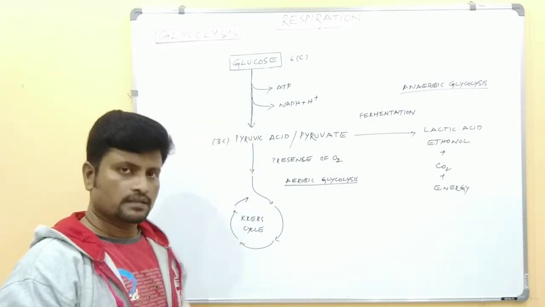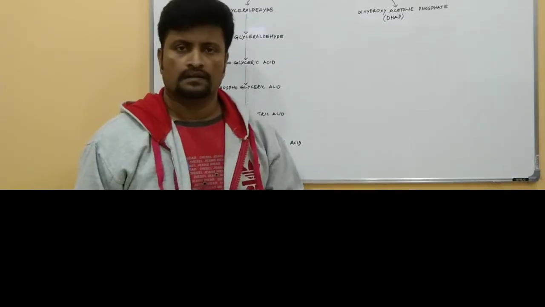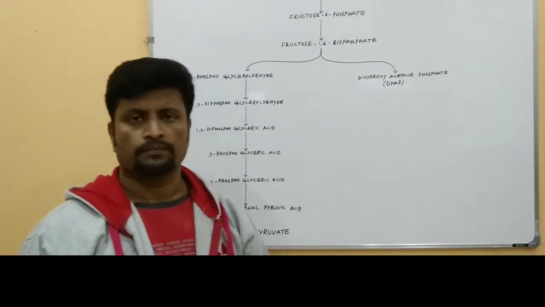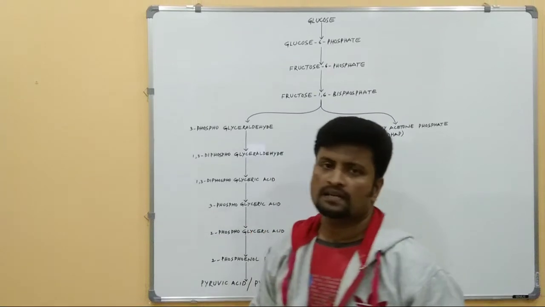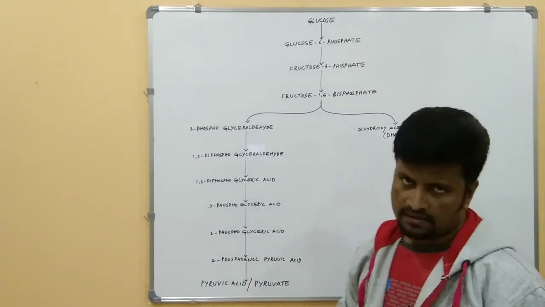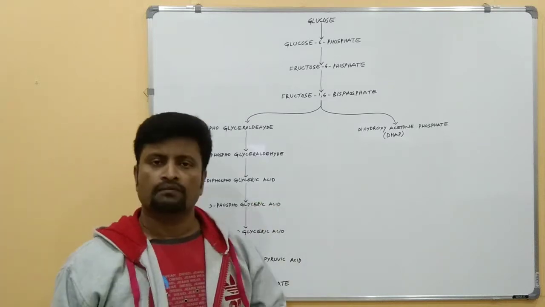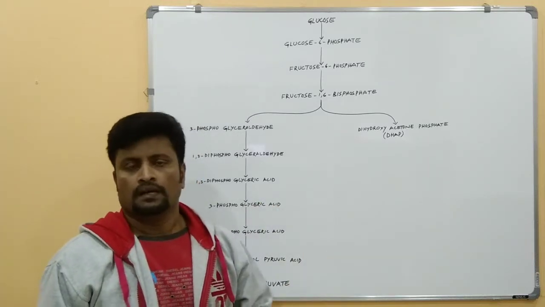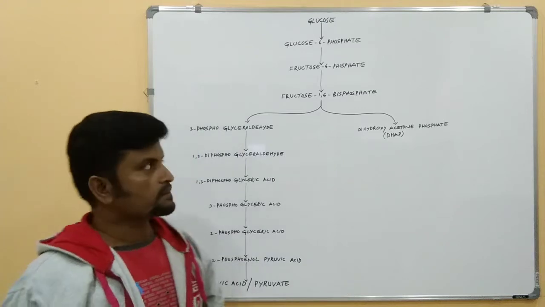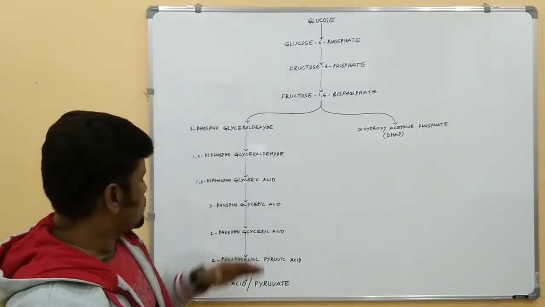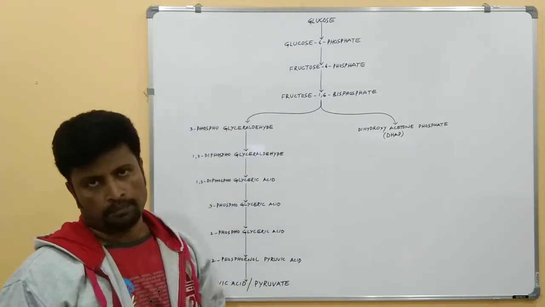Now we will discuss the glycolysis pathway. The glycolysis pathway takes place in the cytoplasm or cytosol in the cell. 10 steps are involved in this glycolysis pathway, which means this pathway is completed in 10 steps. It starts with glucose and ends with pyruvic acid or pyruvate.